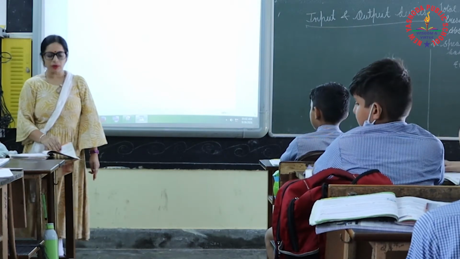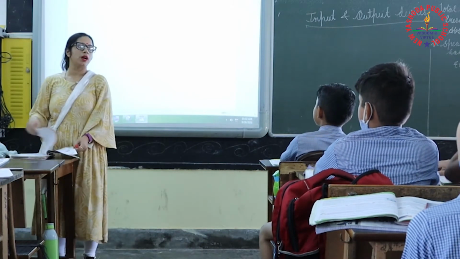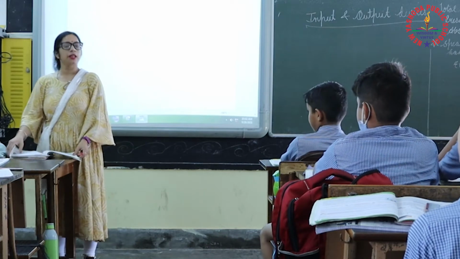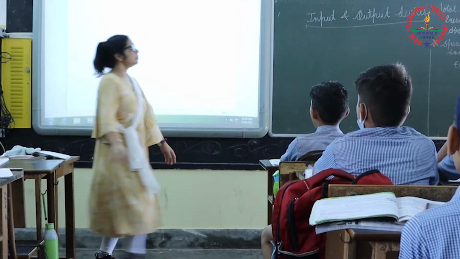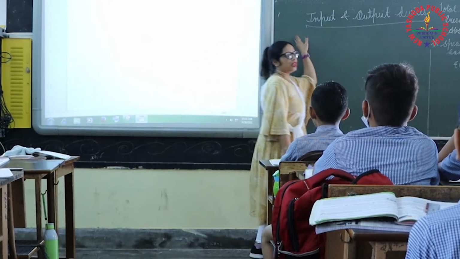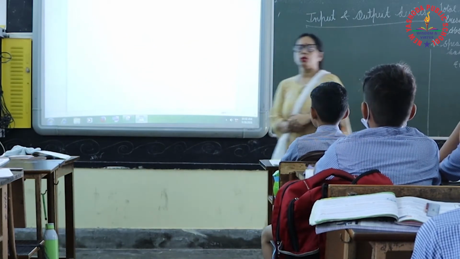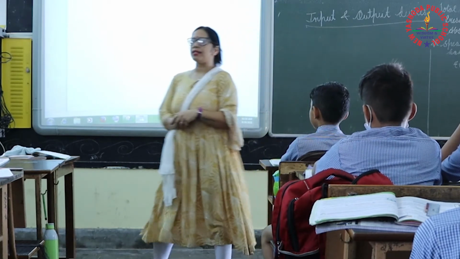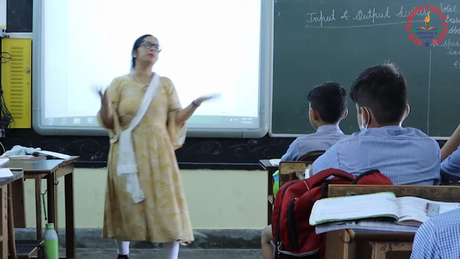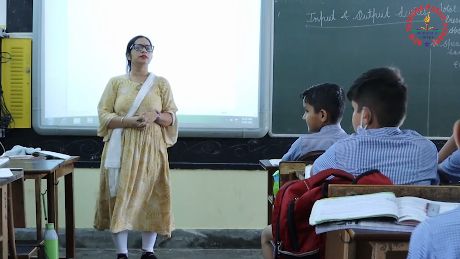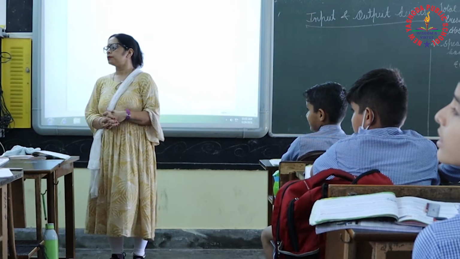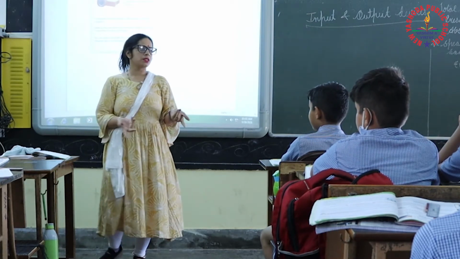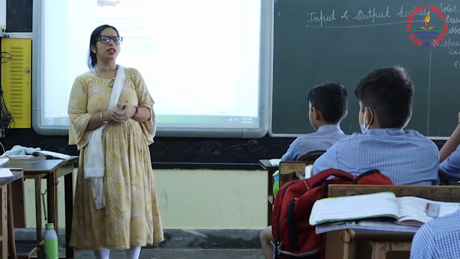Okay. Today we will revise chapter number 1, that is input and output. What is a computer? First of all, I am asking you, what is a computer? Who will tell me? Yes, please. How can we say a computer is a machine?